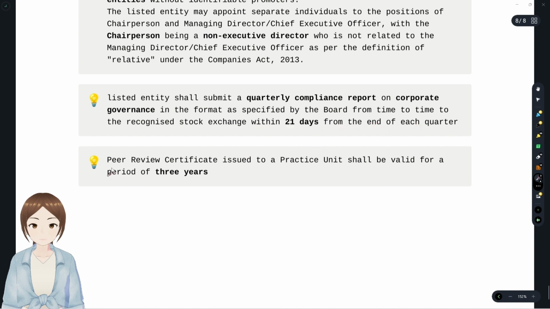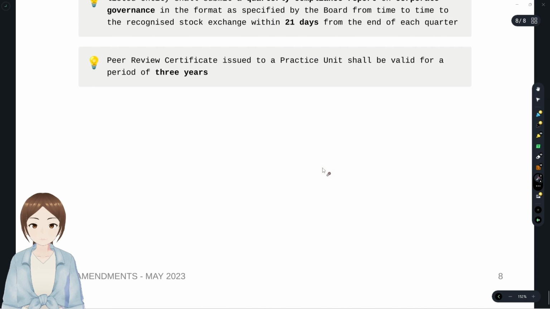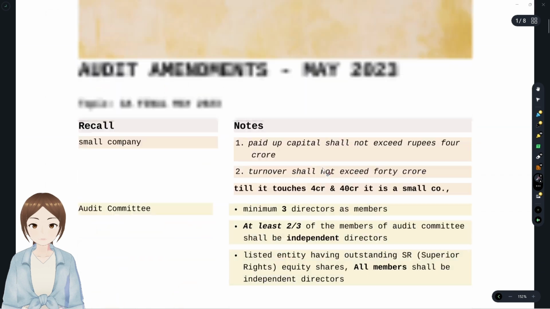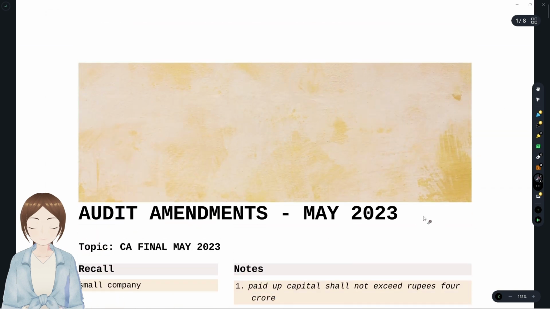Yes. Peer review certificate is valid for 3 years. That's it. And these were all the amendments for May 2023 for CA final.